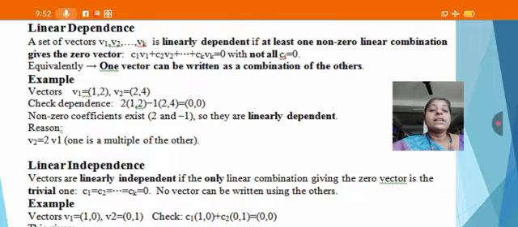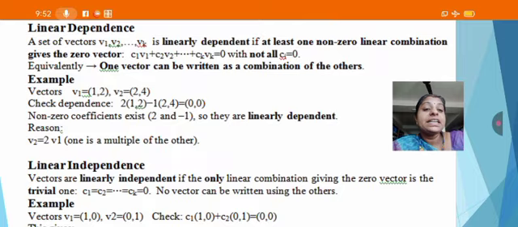Example: here two vectors are given. Check the dependence condition. 2 times (1, 2) minus 1 times (2, 4) is equal to (0, 0). The non-zero coefficients 2 and minus 1 exist, so they are linearly dependent. This is how we identify whether two vectors are linearly independent or dependent. Here we can write v2 is equal to 2 times v1.